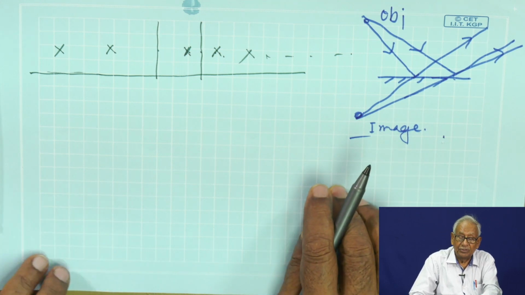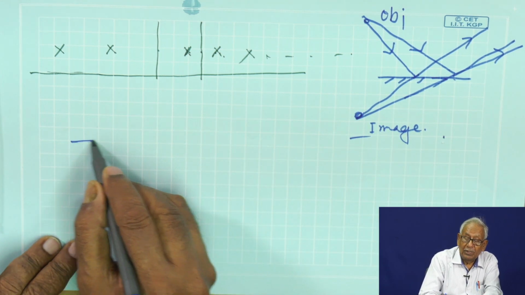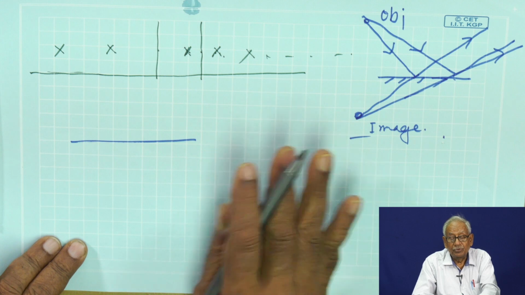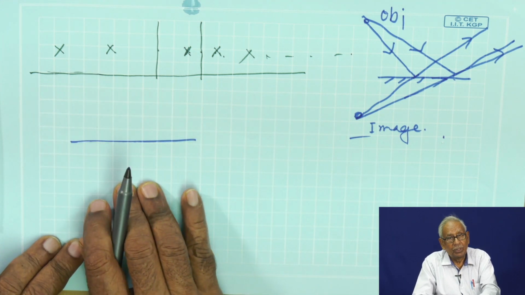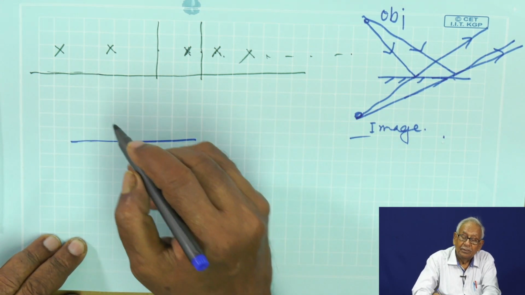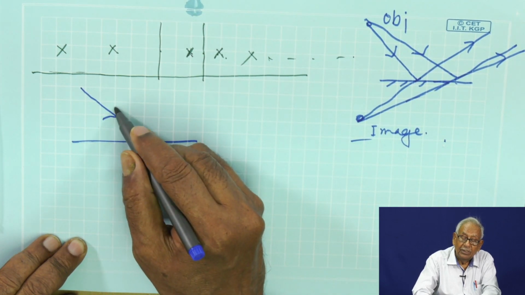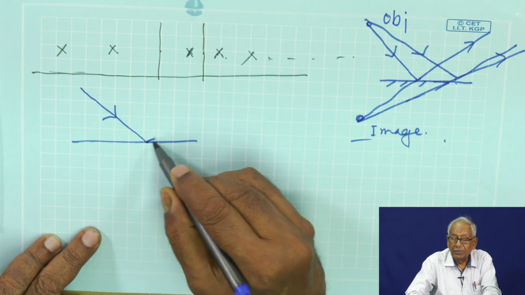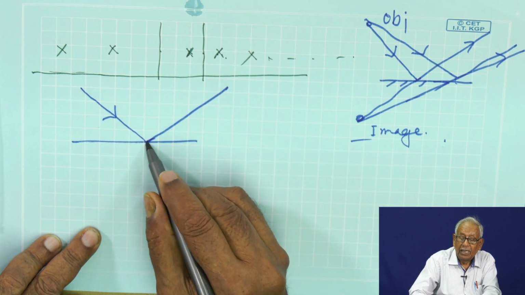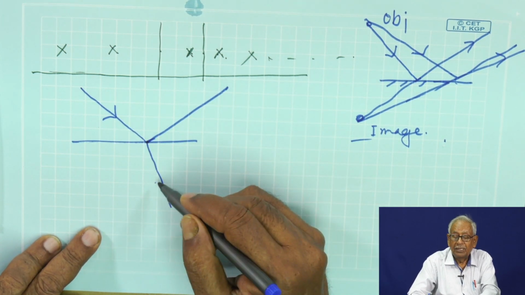But what is refraction of light? Refraction of light is if there are 2 mediums. So, this is air and this is water. Then what happens? If a ray of light comes on it, then some part of it gets reflected and some part of it gets refracted.